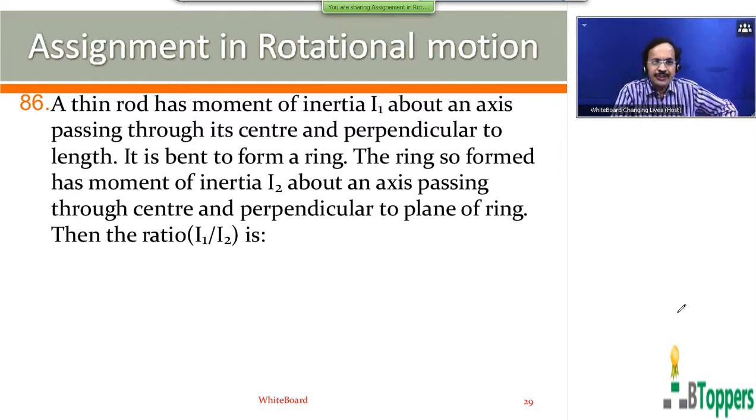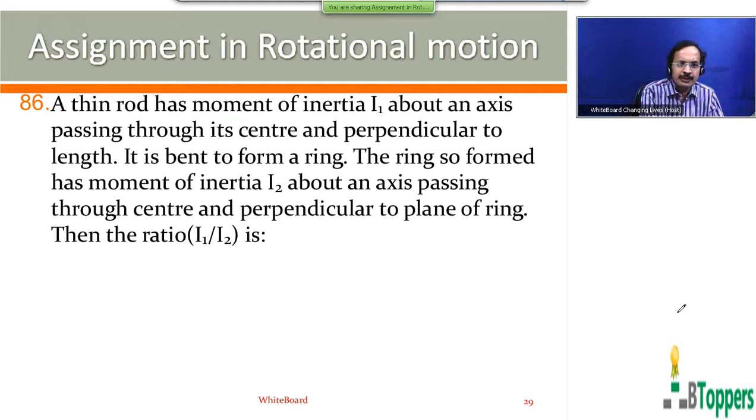So look at the question number 86. A thin rod has moment of inertia I1 about an axis passing through its center and perpendicular to its length. It is bent to form a ring. The ring so formed has moment of inertia I2 about an axis passing through center and perpendicular to the plane of the ring. The ratio I1 by I2.